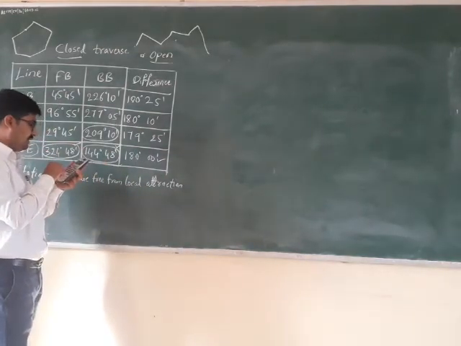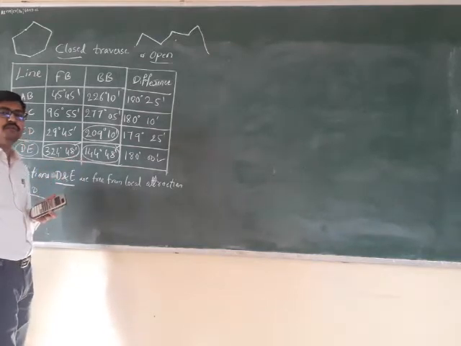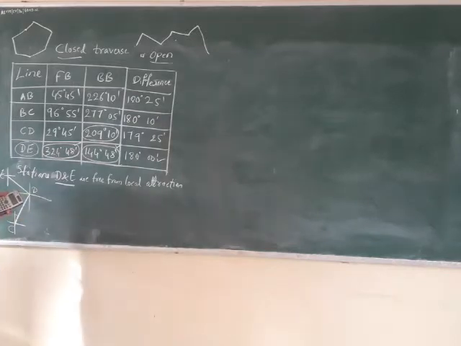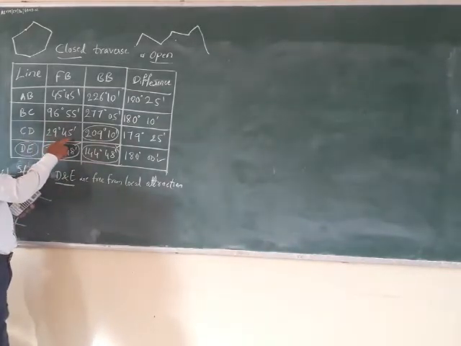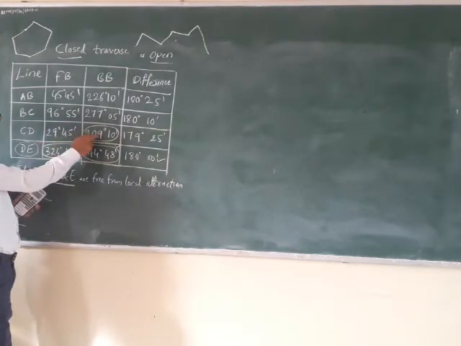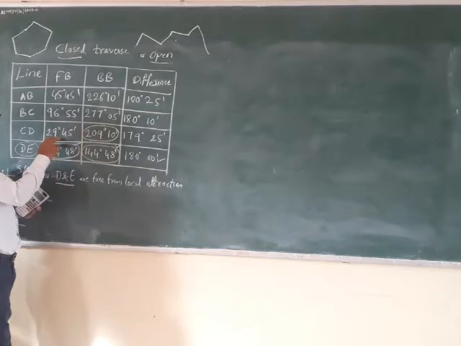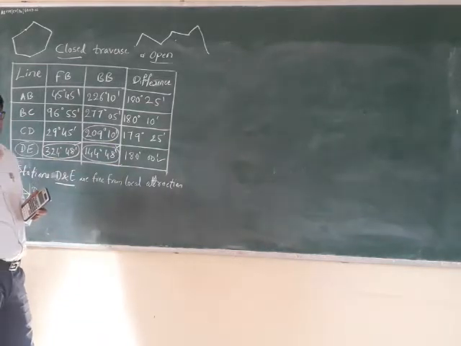So 209 degree 10 minutes minus 180 degree, that comes out to be 29 degree 10 minutes. So this is 29 degree 45 minutes. This is a measured one. Actually this is correct, whereas this is wrong. This is incorrect, and this is incorrect because of local attraction, because C is affected by local attraction.